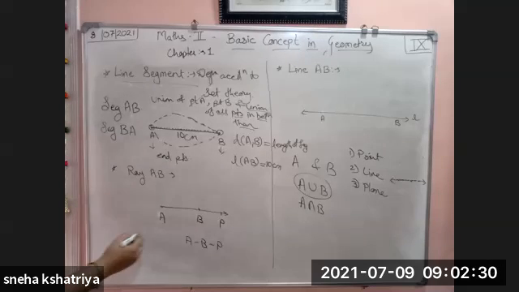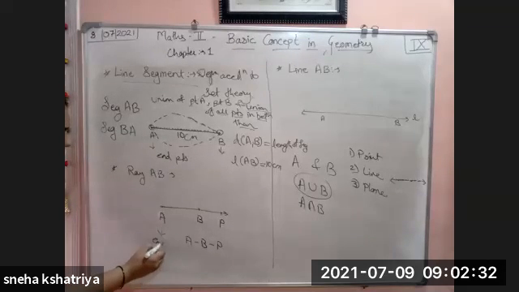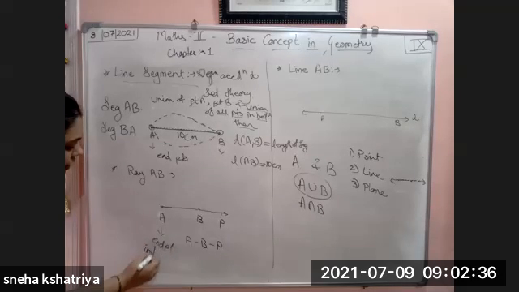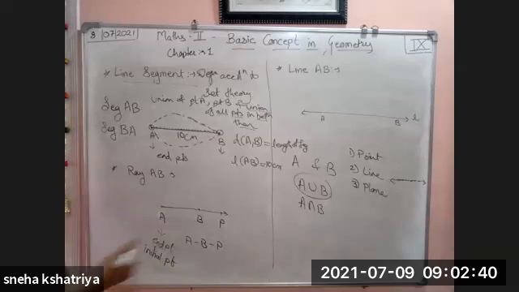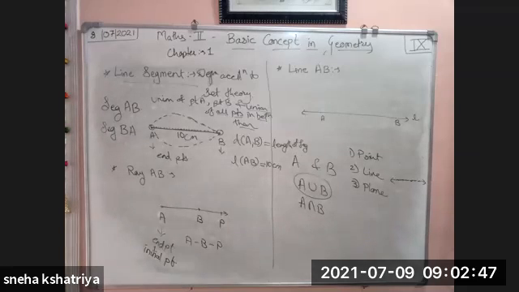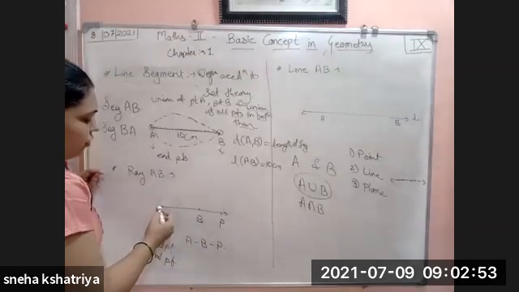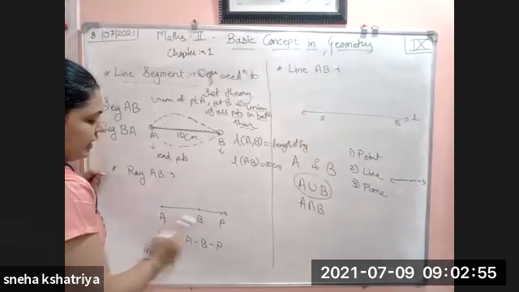It has only one end point. The end point is only one, or you can call it the initial point also, because it starts the ray. So you can say either initial point or end point; it is one and the same. Okay, understood?